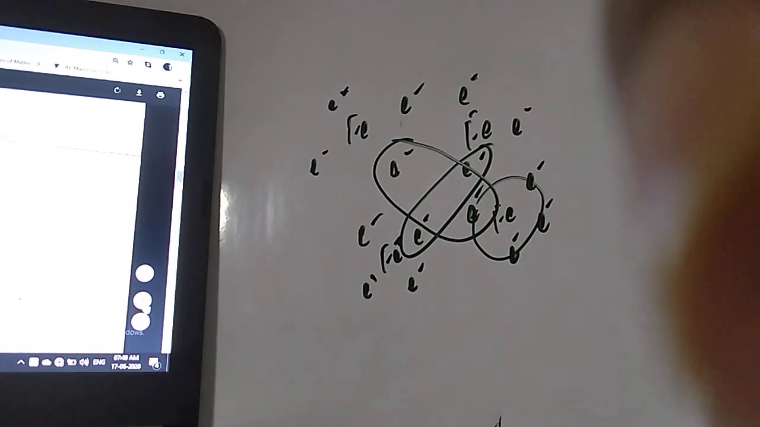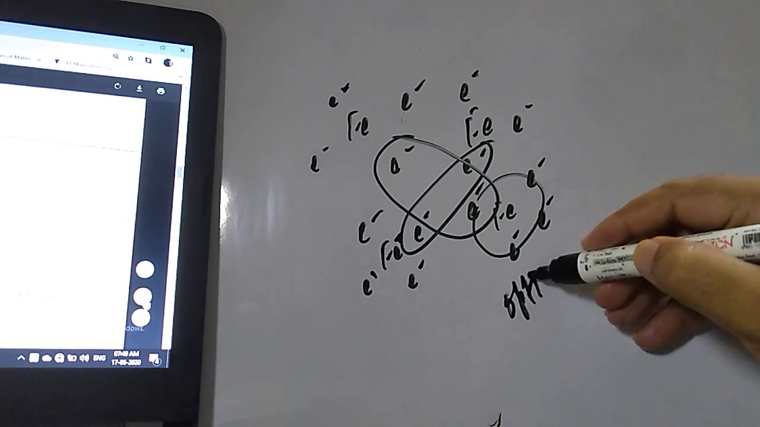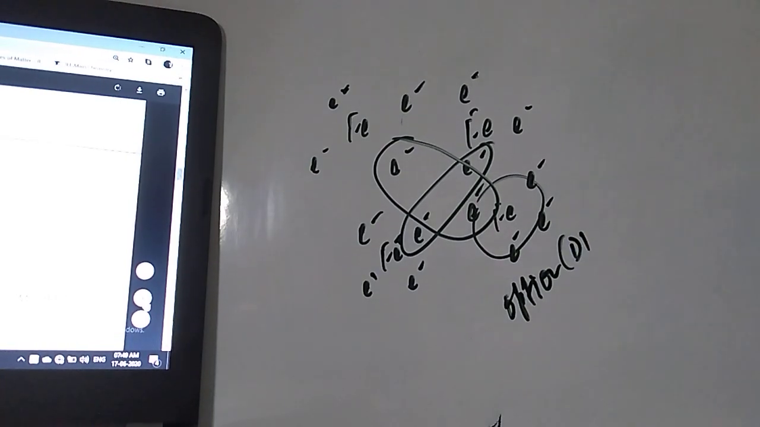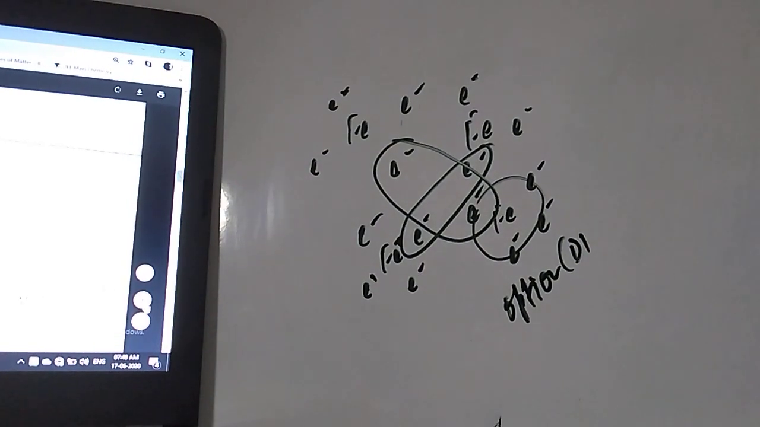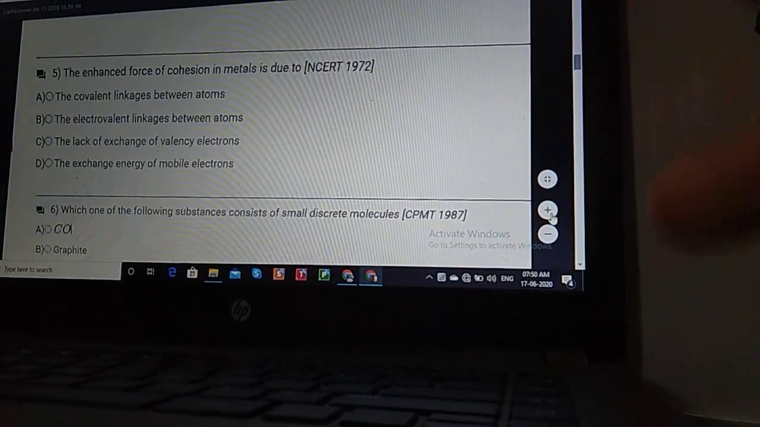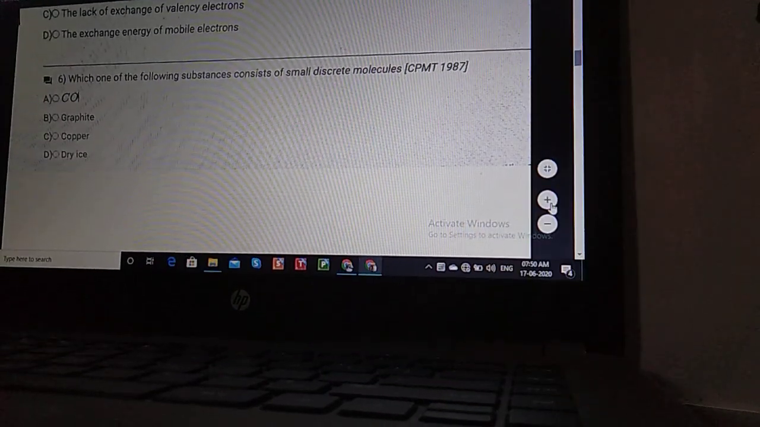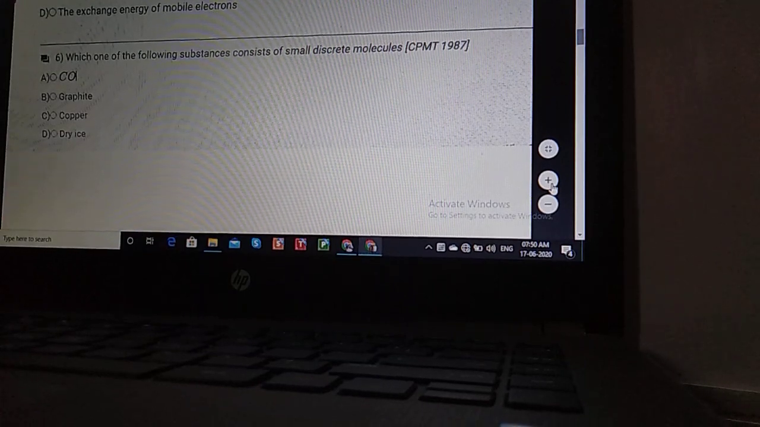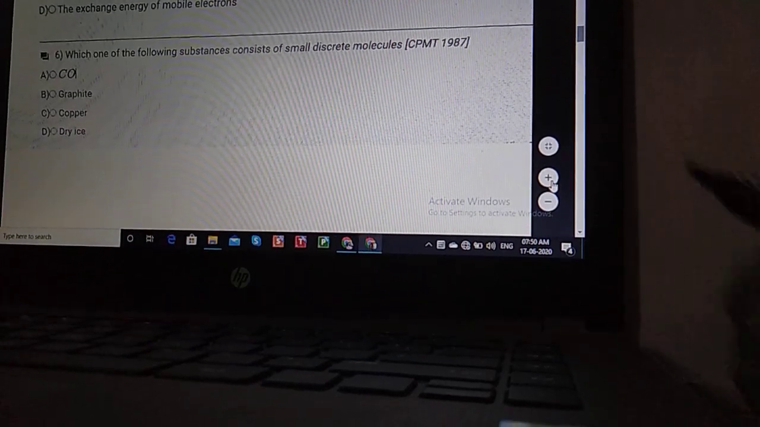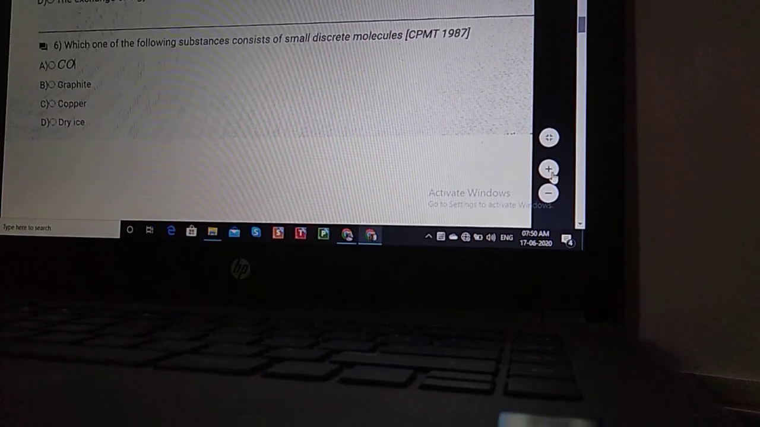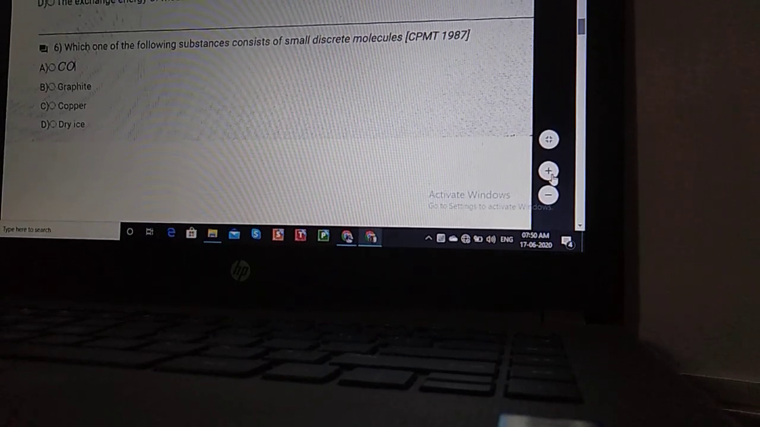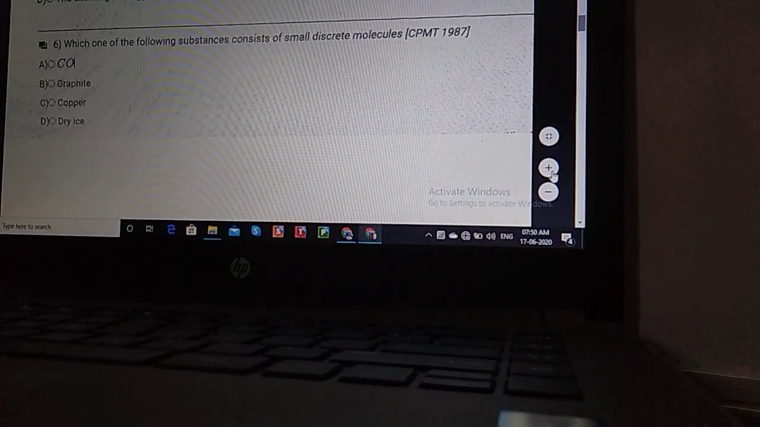Now student, let us move. This is question number 5, option number D is the correct option. Now student, let us go and see question number 6. Question number 6 is saying, which one of the following substances consists of small discrete molecules? They have given 4 options, student: carbon monoxide, graphite, copper and dry ice.